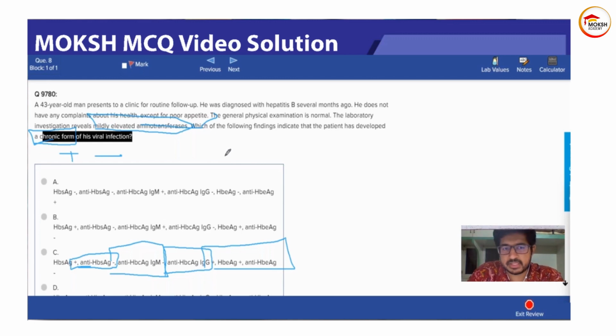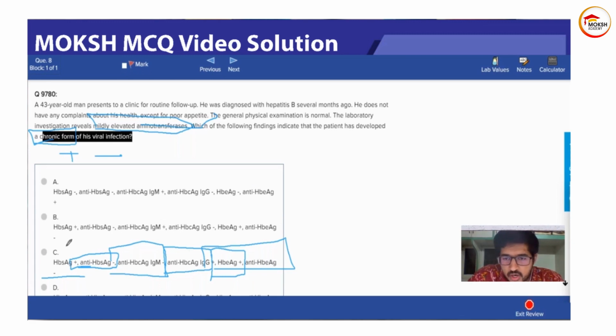He has symptoms, and he has mildly elevated aminotransferases. That means he has HBeAg positive because he still has some kind of infection and replication going on in his body. Otherwise, his aminotransferases would be somewhere near normal because it's a chronic case, and he wouldn't have symptoms. So I think I'm clear. HBeAg positive and anti-HBeAg negative. But you will notice in all the options, this won't confuse you. Only the first three parts will confuse you.